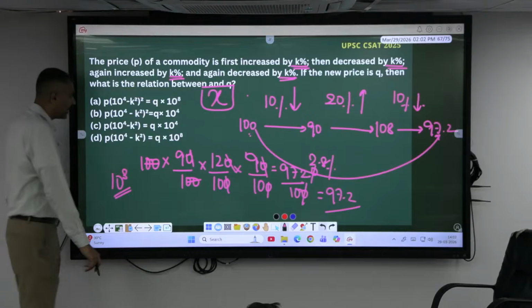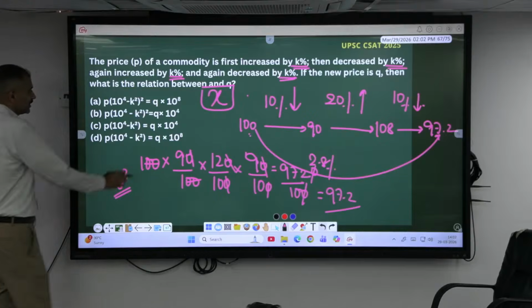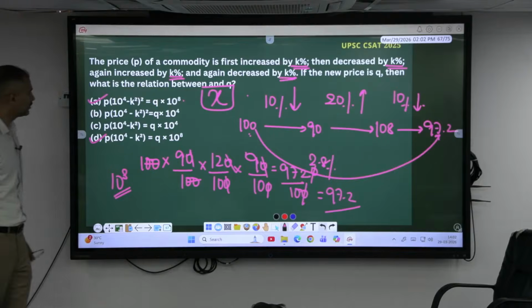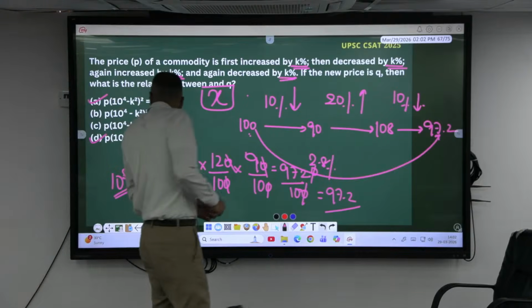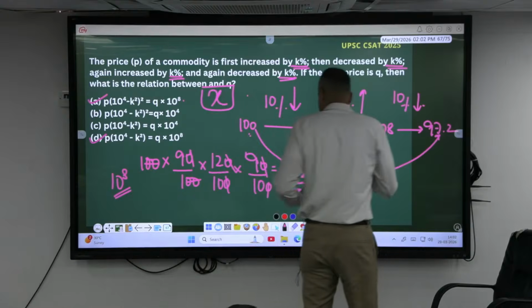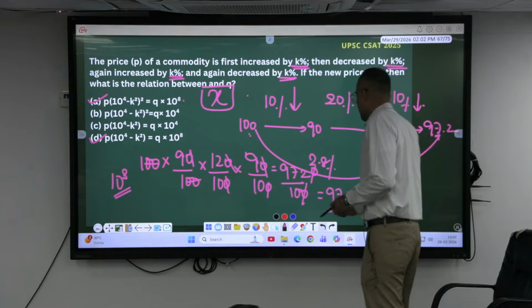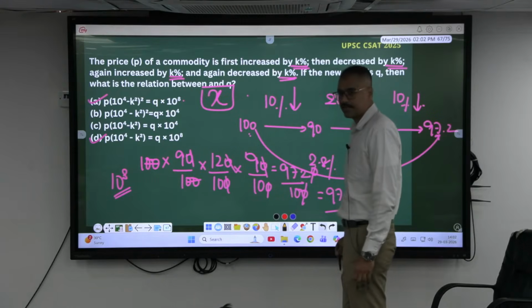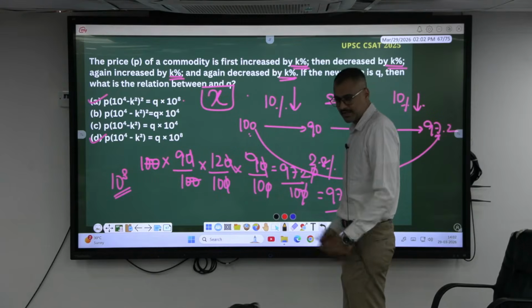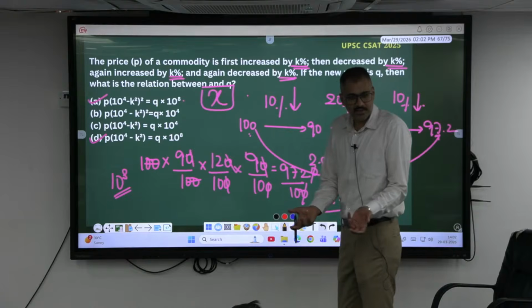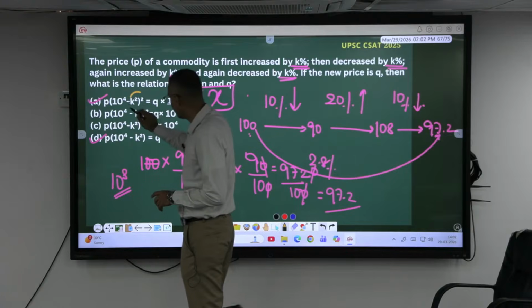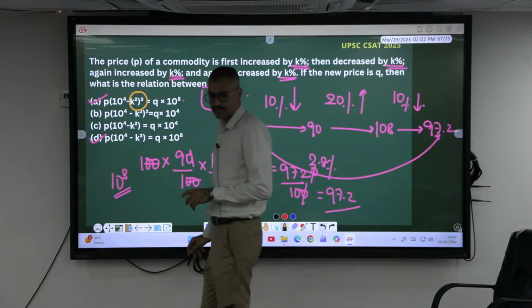10 power 8. We have two options here, this one as well as this one. Tell me the answer among these. Are the two the same? No. How many times has K to be multiplied here? Decrease or increase, anyway K only, right? 4 times. So K power 4. This one, right? So this is your answer.